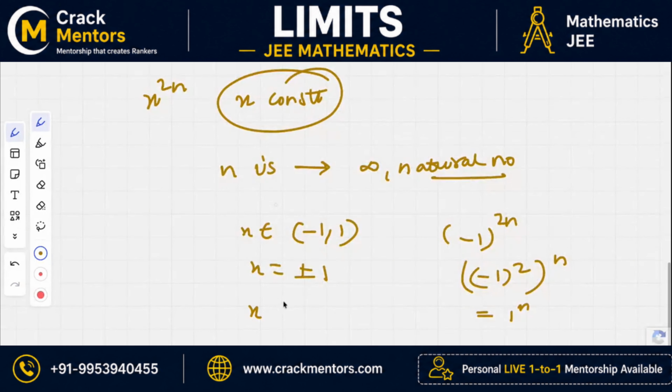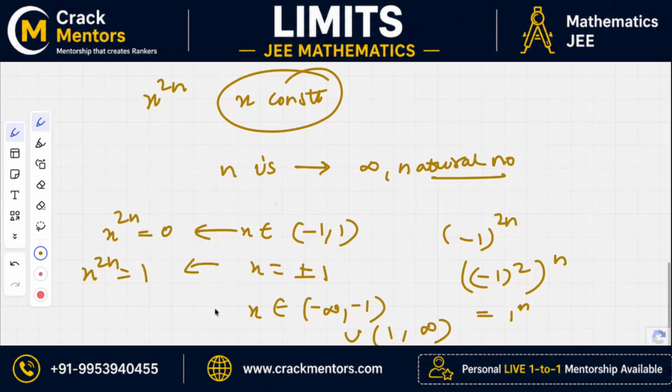And now the last set of interval, which is what? Minus infinity to -1, and 1 to infinity, correct? For this interval, whatever power is there, it will be tending to infinity as you increase n. So I can write for this, x power 2n would be 0. For this, x power 2n would be 1. And for this, x power 2n would be tending to infinity. Perfect. Got it.